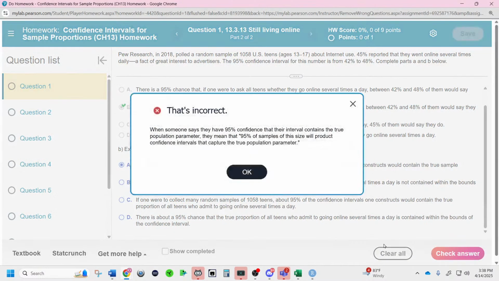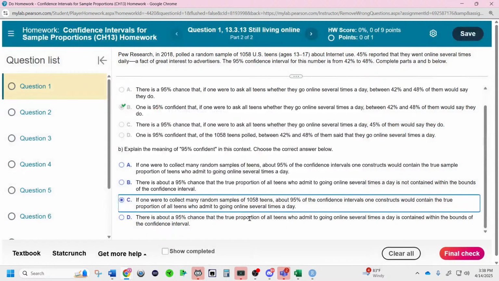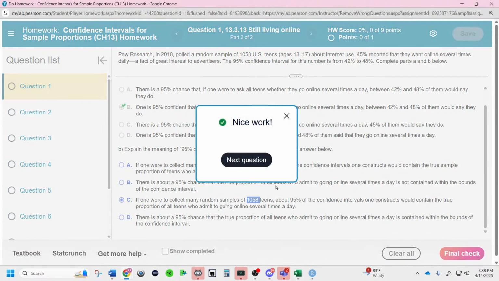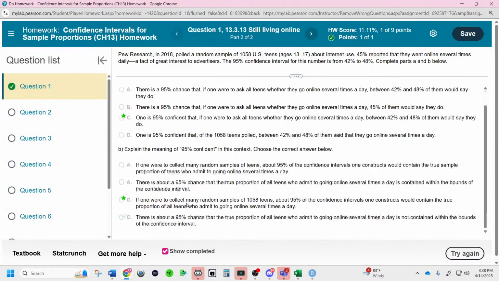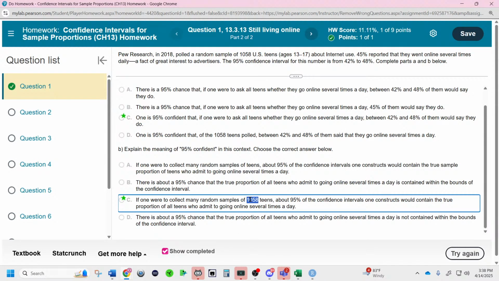Let's see, check answer. Oh, that's the other one. I should have read a little bit more. Oh, "of size." Okay. So they're being very specific right here because they're saying "of this size." Just show that again here real quick. They're being very specific in going "of the size that we created."